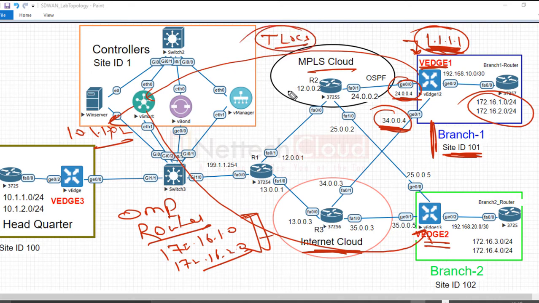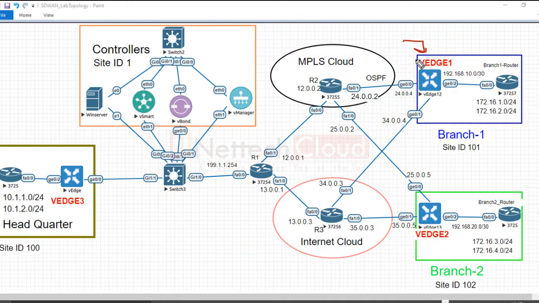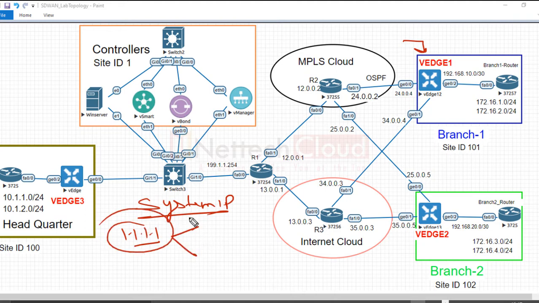Of course, the originator system IP will remain the same, that is 1.1.1.1, but there are two TLOCs. So not only the IP address matters, it is IP address plus transport. One of the transports is MPLS and the other is business internet. And encapsulation again is IPsec.